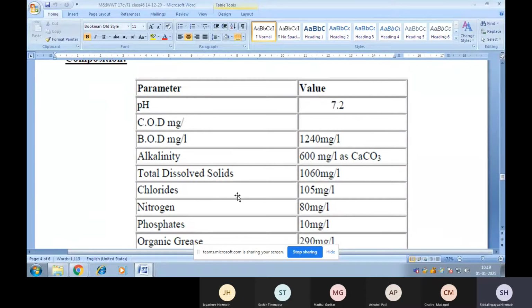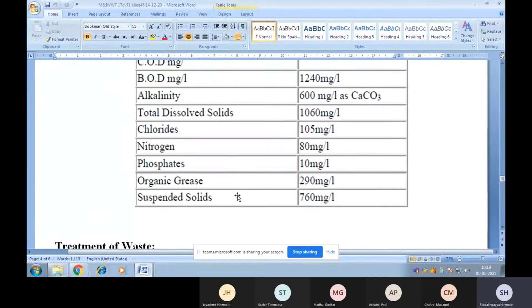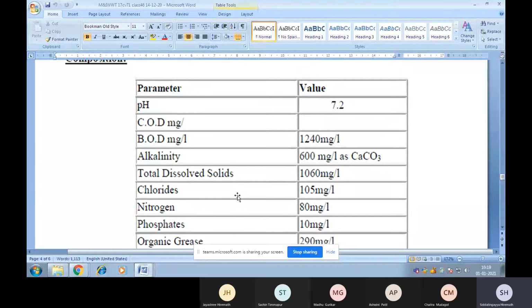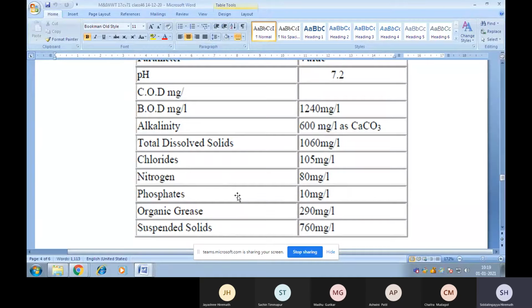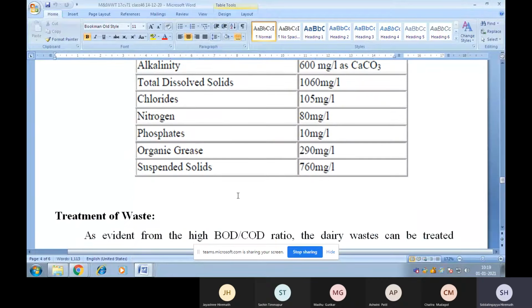I don't know, in the literature it is given like this, but the actual method is to give the range, because there will be variation of these characteristics depending on the process, quality of the milk, etc. But anyhow, in literature they have given like this, so that's why I am presenting the table before you.